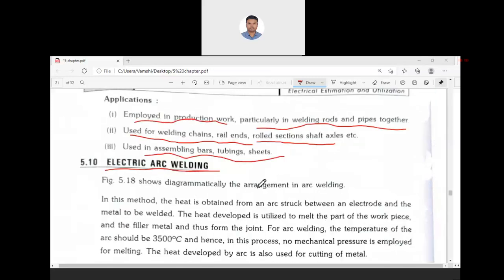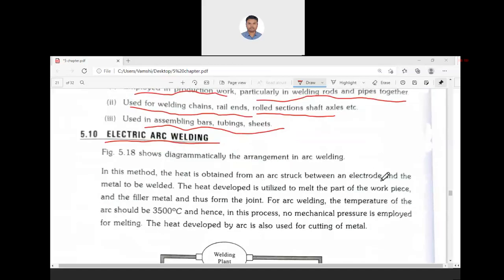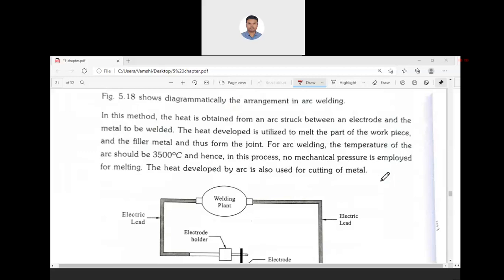In this we are creating an arc with the help of high electricity flowing between the two metallic contacts. Because of this arc, higher temperatures, on the order of 3500 degrees centigrade, can be achieved.